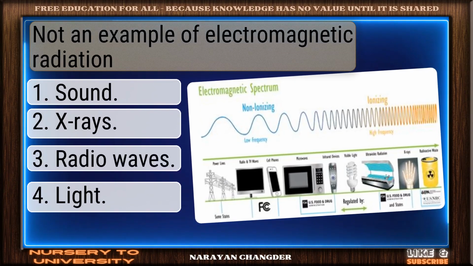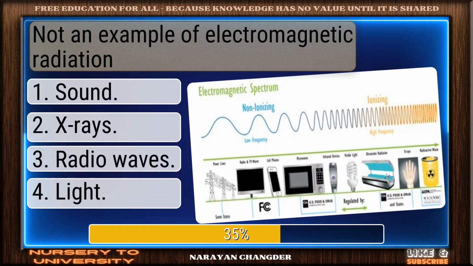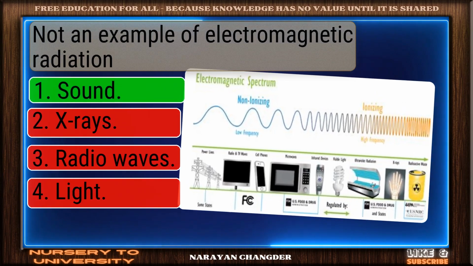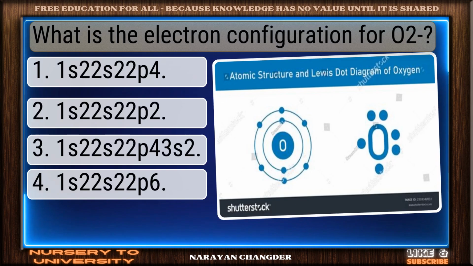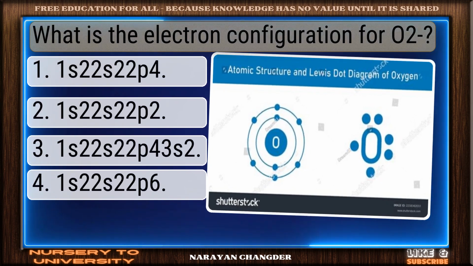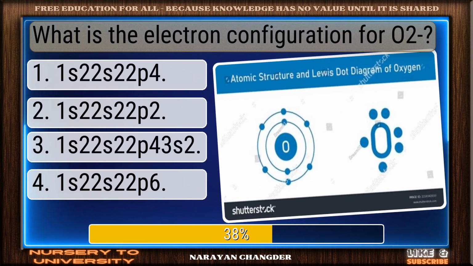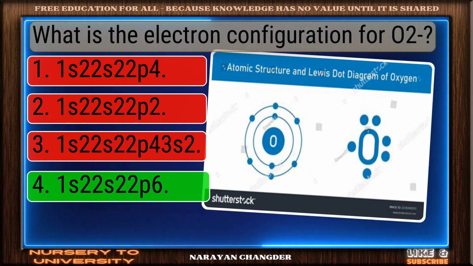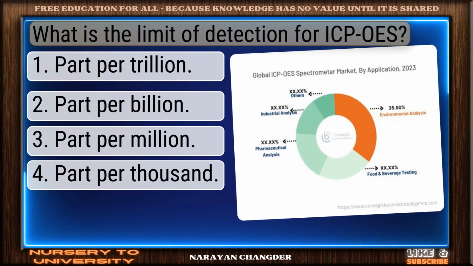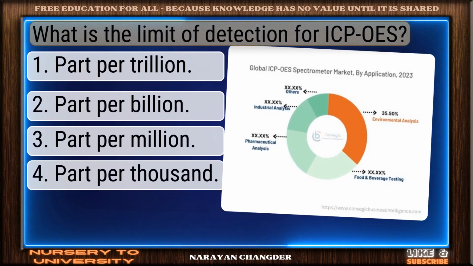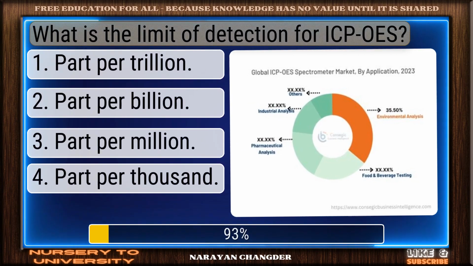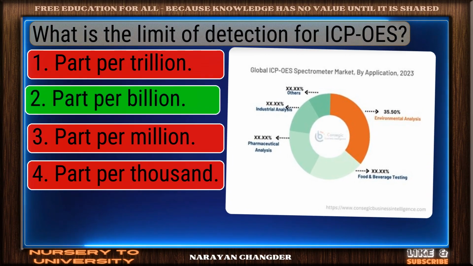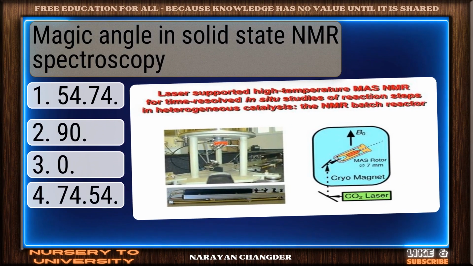Not an example of electromagnetic radiation. Correct response. Sound is the most accurate answer. What is the electron configuration for O2? Well done. 1s² 2s² and 2p⁶ is the right choice. What is the limit of detection for ICP-MS? Excellent choice. Part per billion is the right answer. Magic angle in solid state NMR spectroscopy.